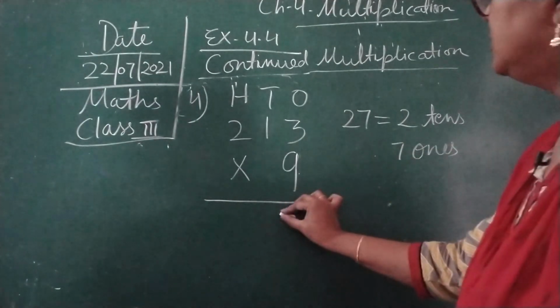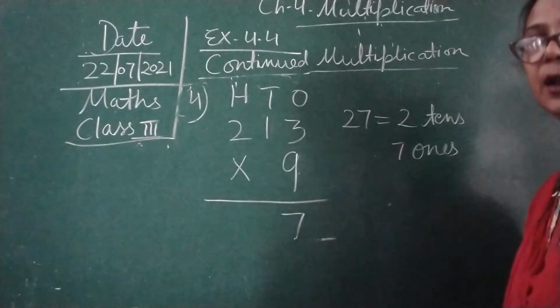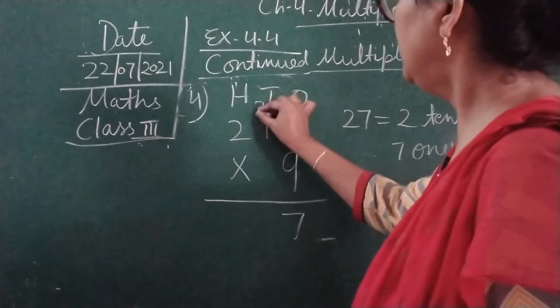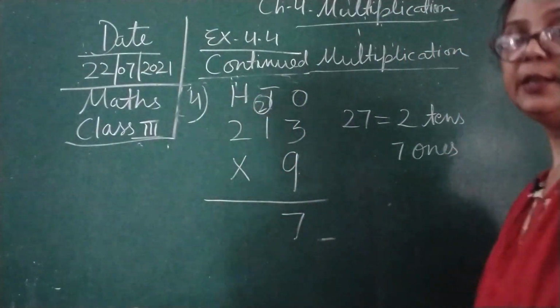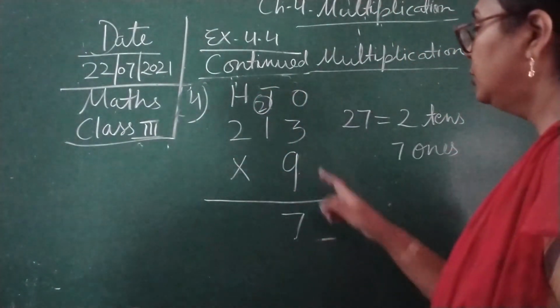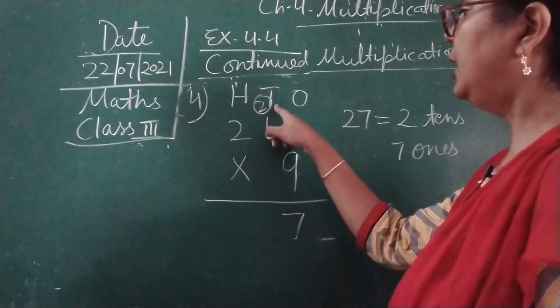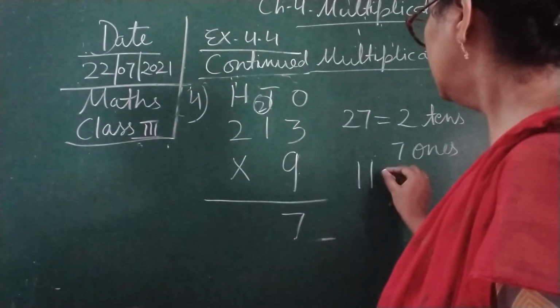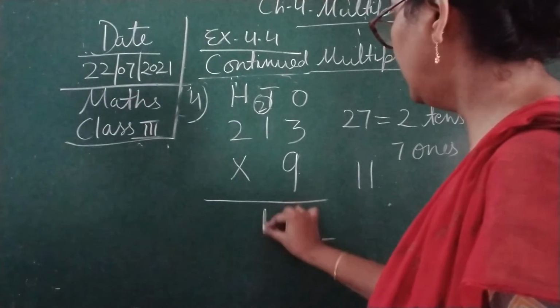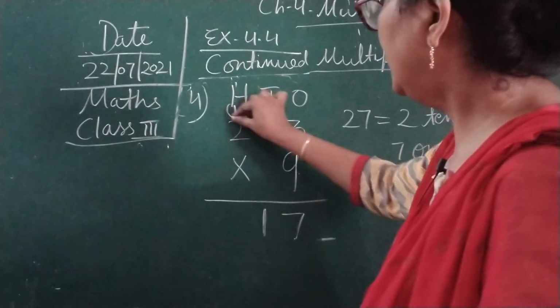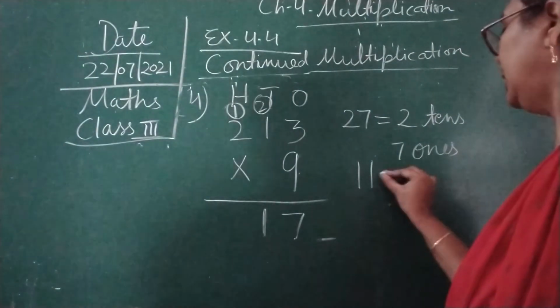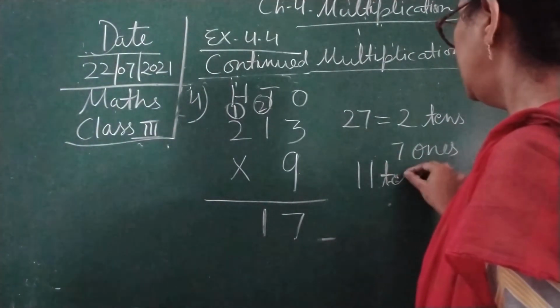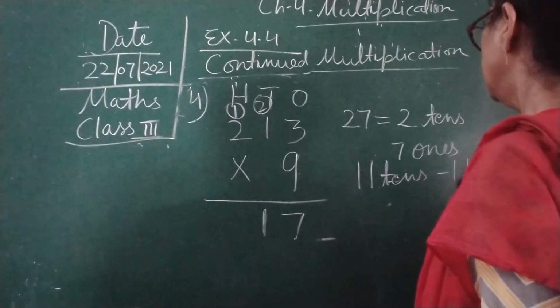Now 7 ones we will write over here, and this 2 tens will be carried over to the tens column. Okay. So 9 ones are 9, and plus 2 is 10 and 11. 11 we are getting.